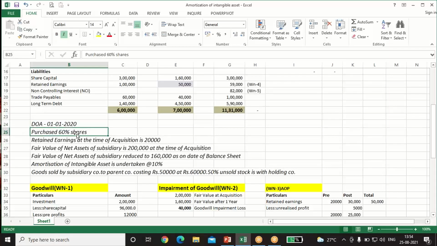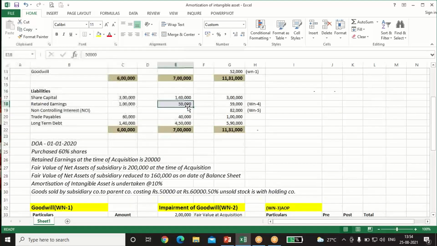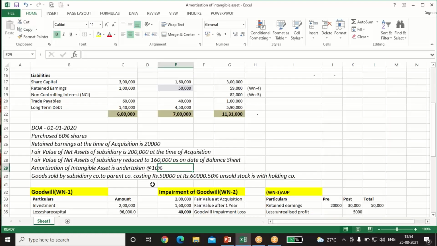We have purchased 60% shares. Retained earning at the time of the acquisition is 20,000. Retained earning at the end is given 50,000. So there will be 30,000 post-acquisition. Fair value of the net asset of the subsidiary is 2 lakh at the time of acquisition, but on the balance sheet date, fair value reduced to 1 lakh 60,000. So there is an impairment loss. Amortization of intangible asset is undertaken at the rate of 10%. We have to amortize our intangible, it is directly given 10%.